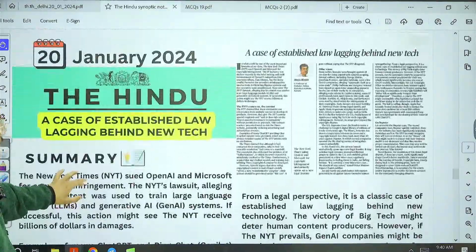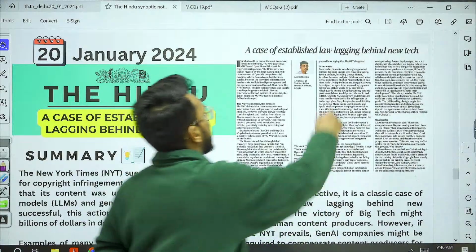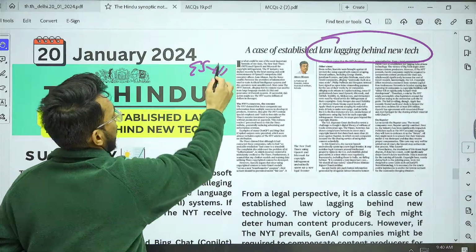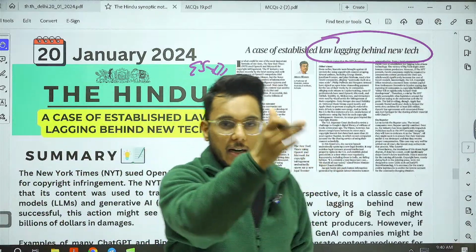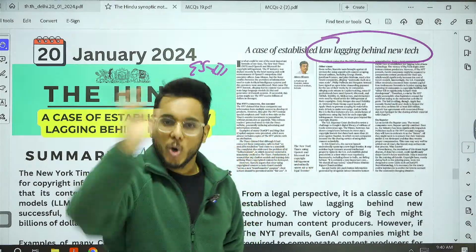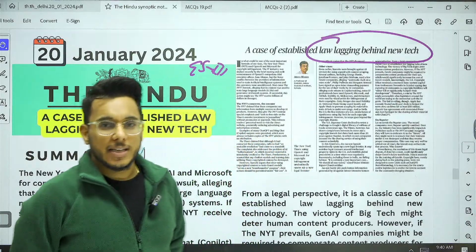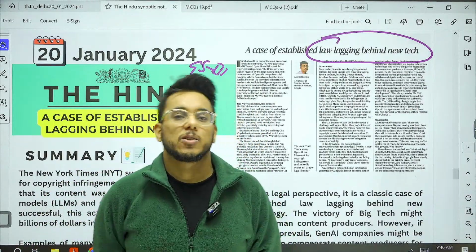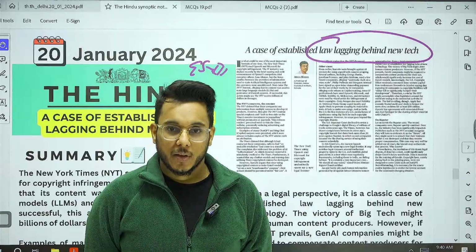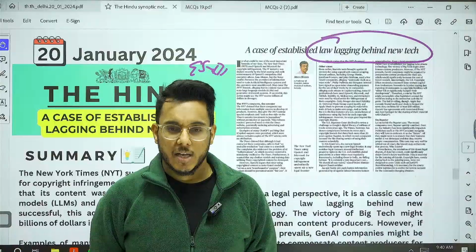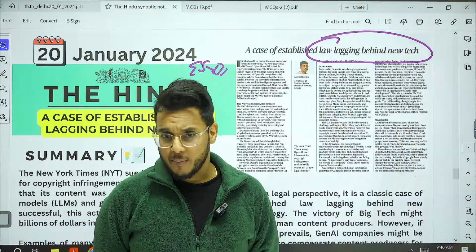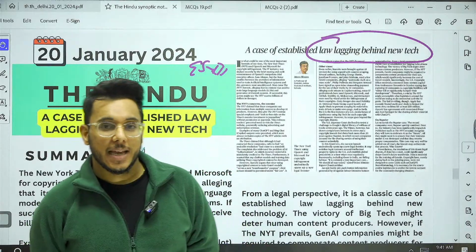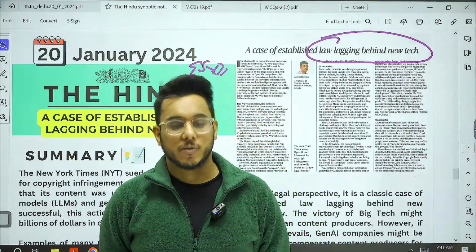Now moving to the next article: a case of established law lagging behind new tech. We'll take this article with respect to GS Paper 3. Technology leaping forward and the law lagging behind the technology. We discussed this instance in yesterday's newspaper also. We saw that ChatGPT has been sued by the New York Times. The New York Times is an important and very famous newspaper of the US, and they have sued OpenAI, the makers of ChatGPT.